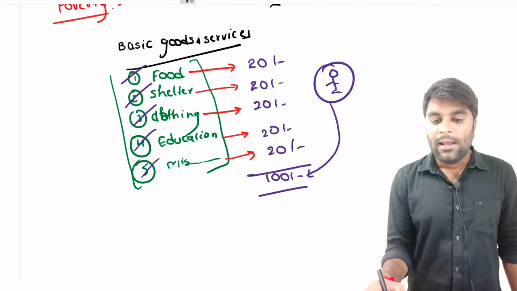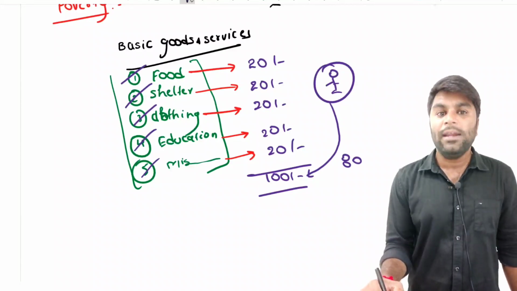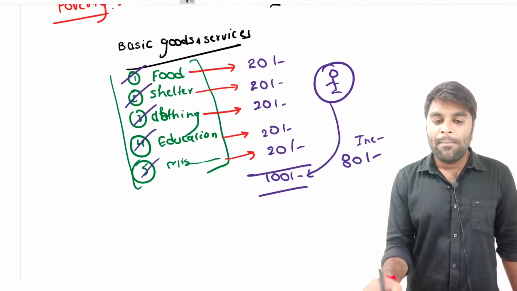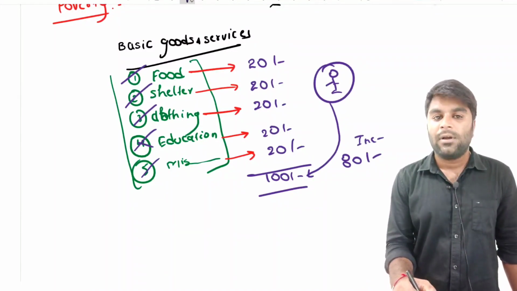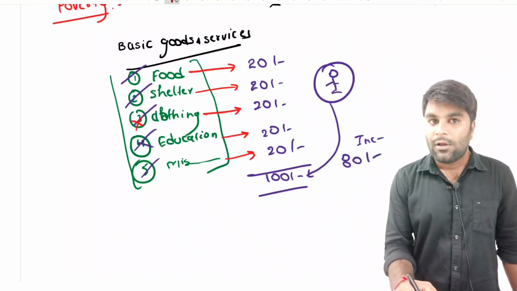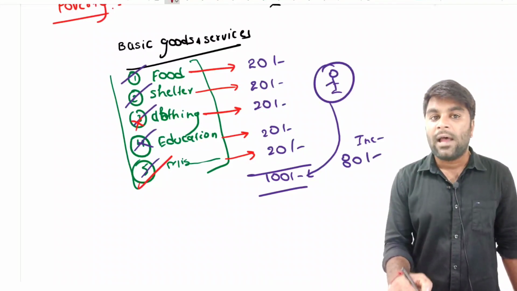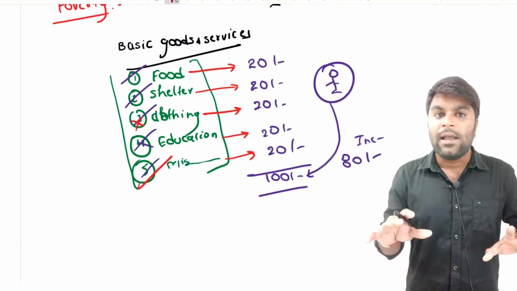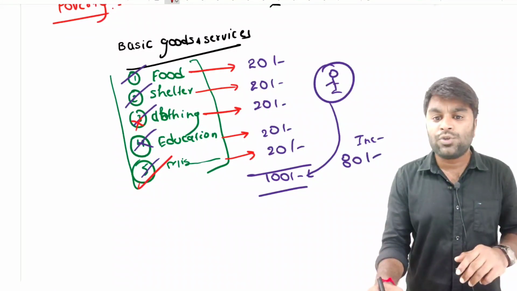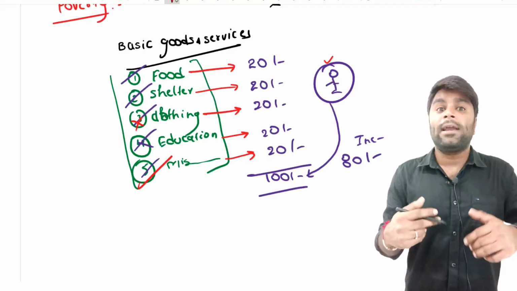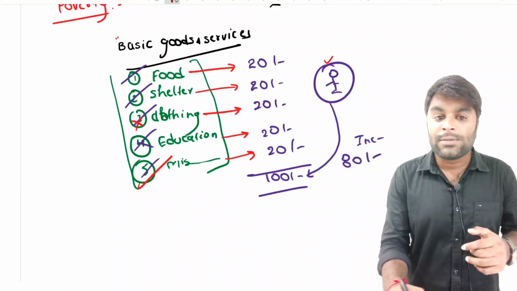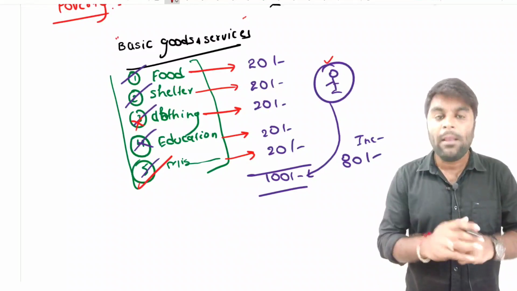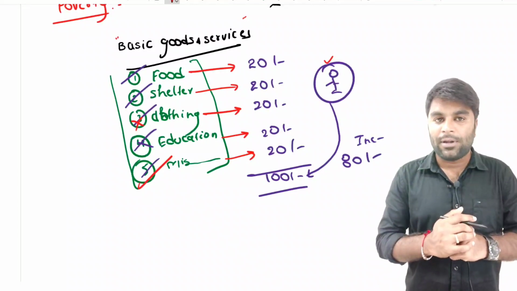Now say for example, he is earning just an income of 80 rupees. Now he may not get the education. He may not get the clothing. So one of the basic goods and services has been missed in his life. When one of the basic goods and services is not acquired by this individual, then he is automatically said to be not having all these basic goods and services. So definitely he will be living in poverty. Right? I hope you understood the concept of poverty here.